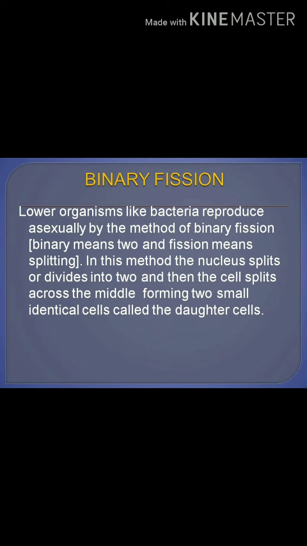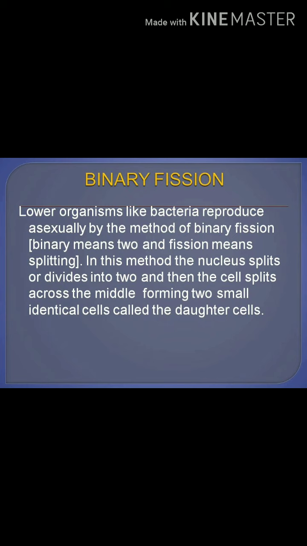First, binary fission. Lower organisms like bacteria reproduce asexually by the method of binary fission. Here binary means two, fission means splitting. In this method, the nucleus divides into two and then the cell splits across the middle, forming two small identical cells called daughter cells.